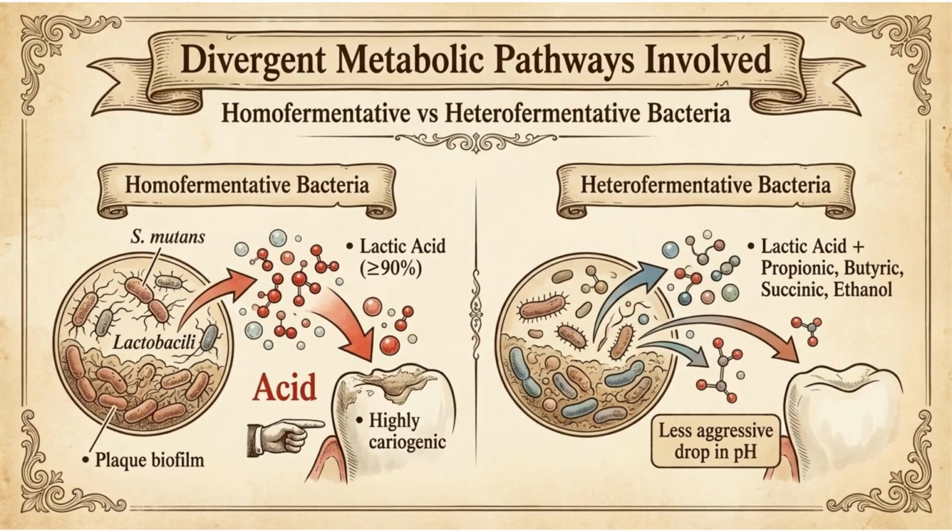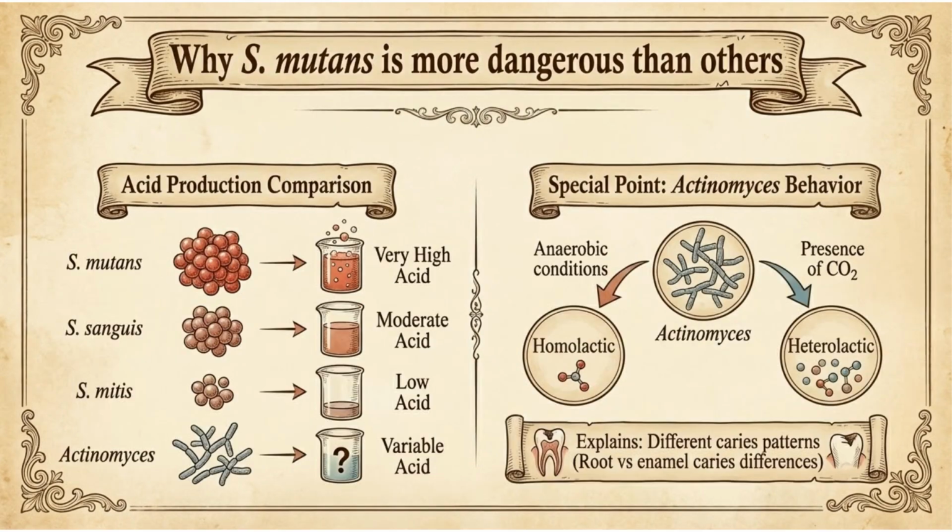Homofermentative bacteria like S. mutans and lactobacilli produce mainly lactic acid, causing a sharp pH drop and high cariogenicity. Heterofermentative bacteria produce mixed acids and ethanol, so the pH fall is slower and less severe. S. mutans produces very high acid, making it the most cariogenic. S. sanguis is moderate, S. mitis low, and actinomyces varies. Homolactic anaerobically, heterolactic with carbon dioxide, explaining different caries patterns like root versus enamel lesions.